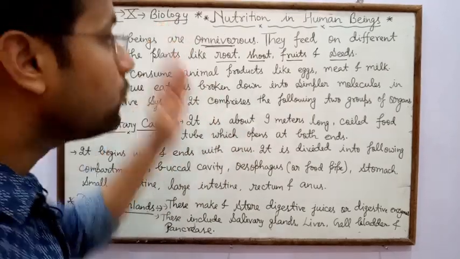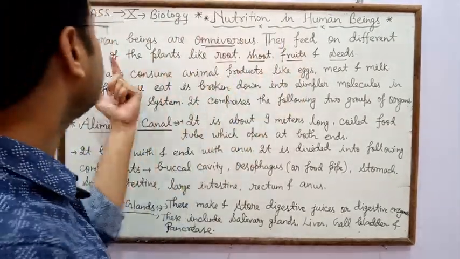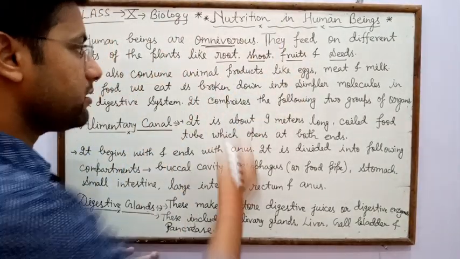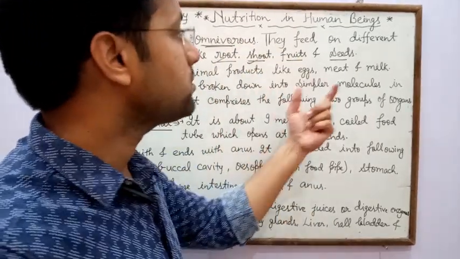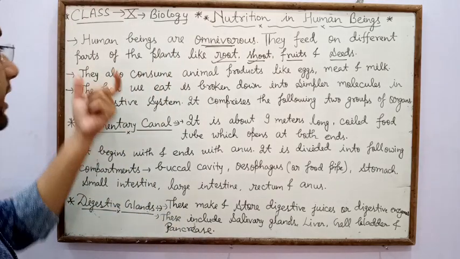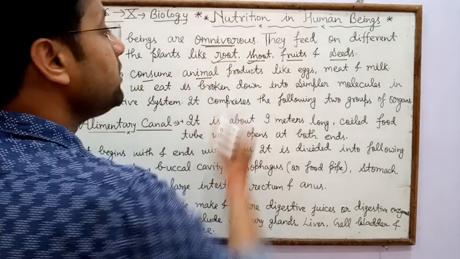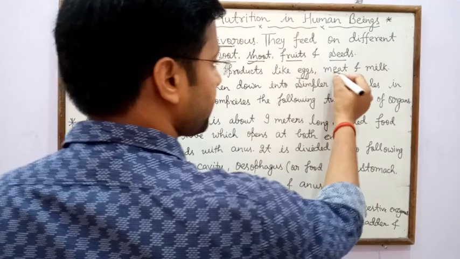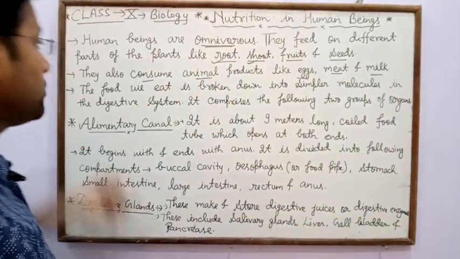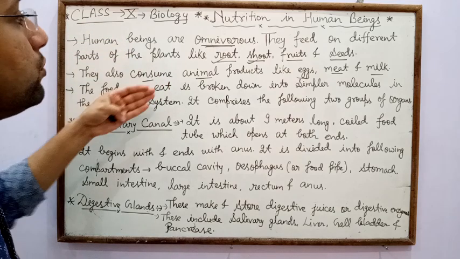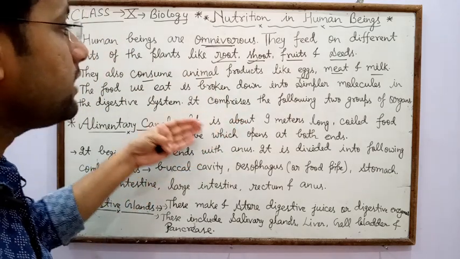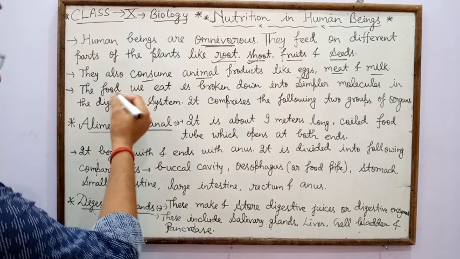So human beings feed on different parts of plants, especially the root, shoot, fruits and seeds. They also consume animal products like eggs, meat and milk. This means that human beings depend on both plants and their products, as well as animals and their products.